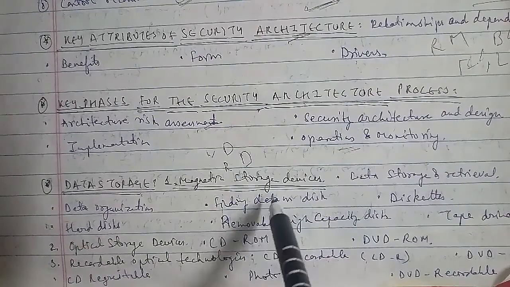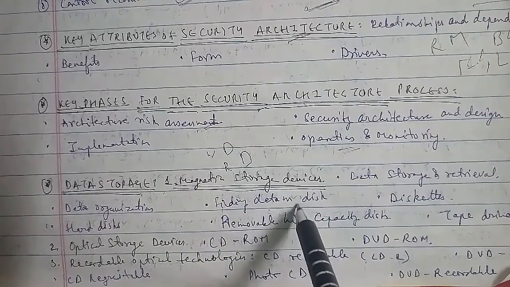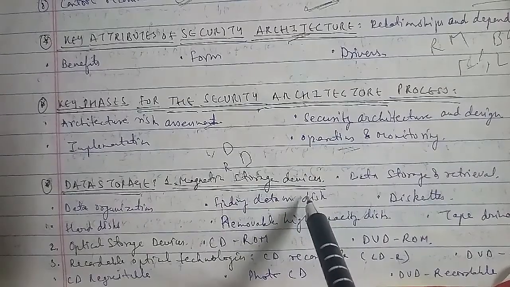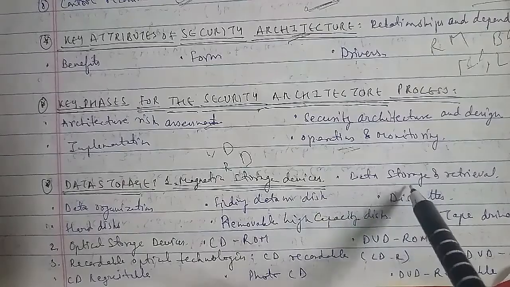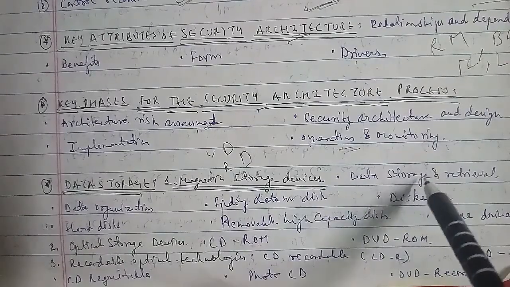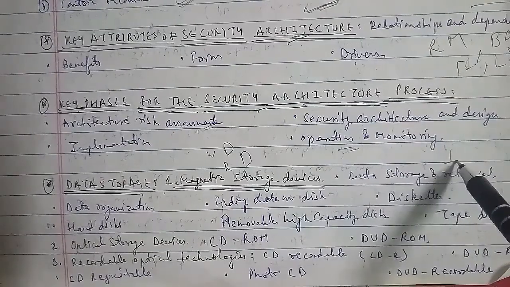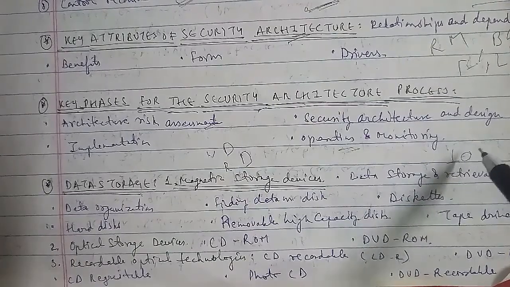With regard to it, the first we have is magnetic storage devices. Magnetic storage devices are the most common form of storage, and all magnetic drives work the same way, which comes under data storage retrieval. Here the media is covered with iron oxide, and the read-write head is a magnet. So the magnet writes a charge on the media, where a positive charge is 1 and a negative charge is 0, and the magnetic drive reads the charges and converts them into binary as well.